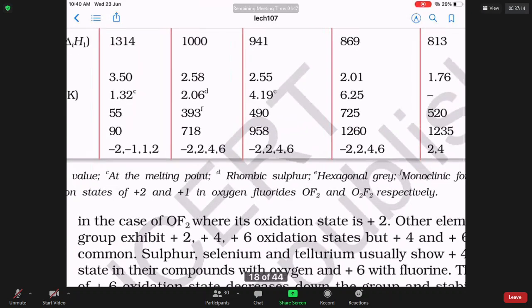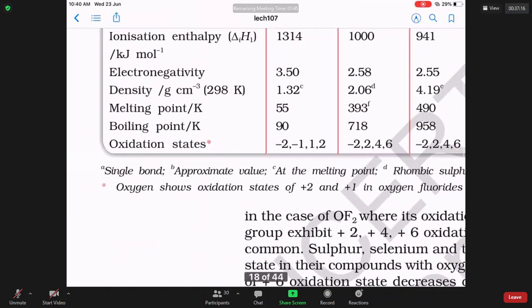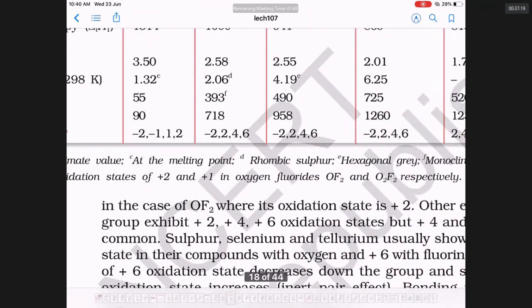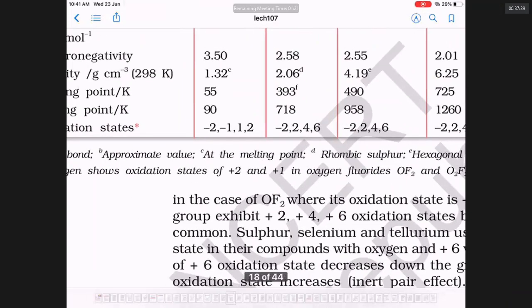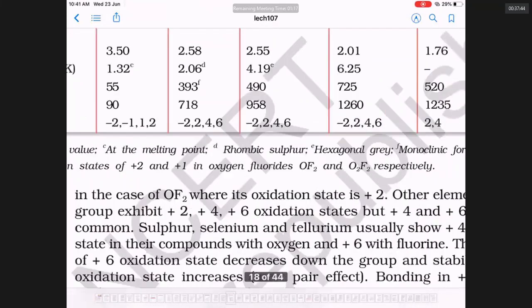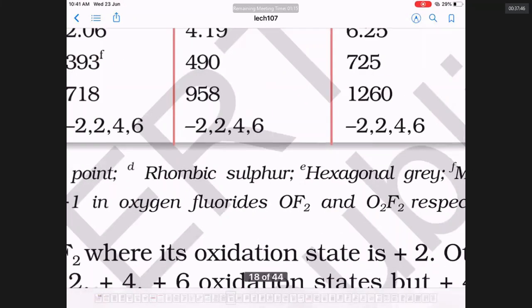You should observe the table. The common oxidation states of these elements go up to highest 6 for sulfur because it has empty d orbitals. Its covalency can go up. Oxygen can never show any covalency more than 4. It can't make more than 4 bonds, but all other elements can make 6 bonds. The oxidation states are -2, -1, +1, +2 only for oxygen. For others, the oxidation states are wider.